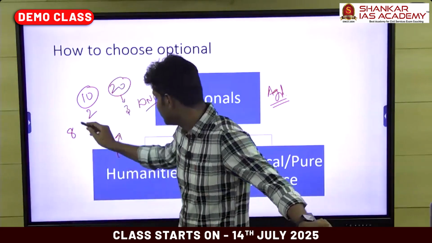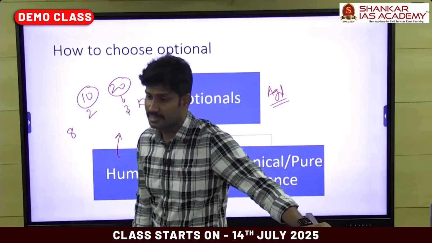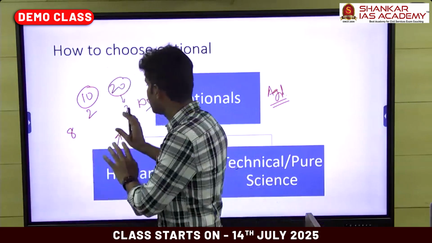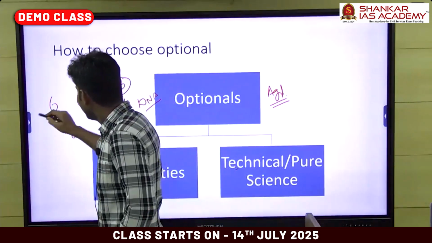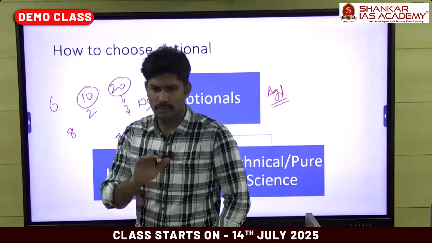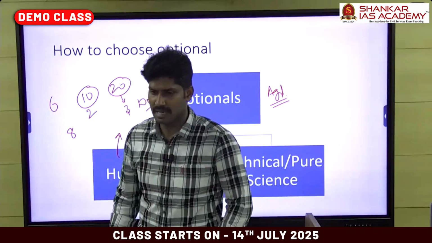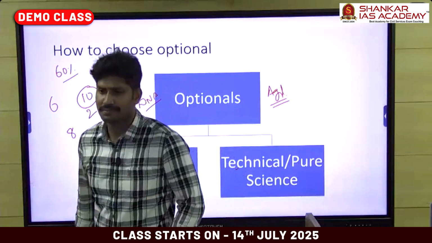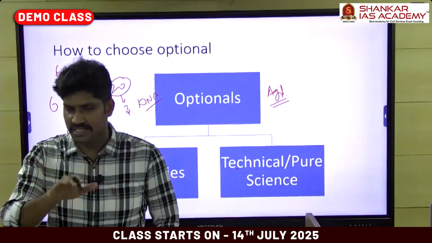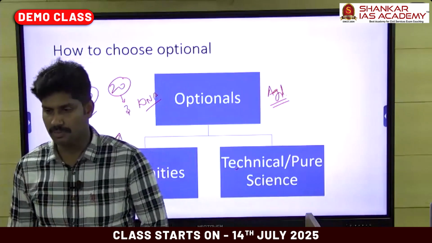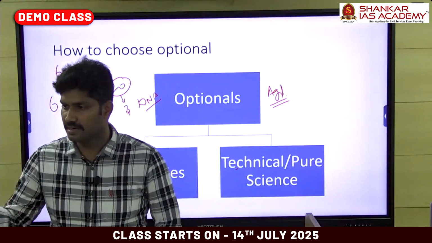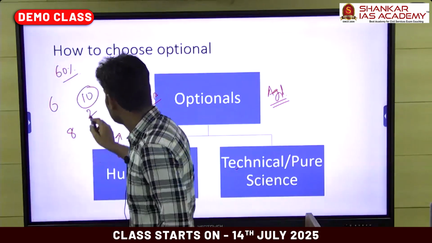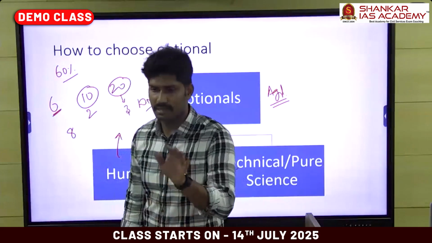Whereas this is very, very difficult in the humanities subjects because evaluation is subjective in nature. On an average, for a very good answer, maximum they will give 6 out of 10. This is the scoring pattern, the marking pattern in the UPSC examination, the competitive examination. If you are getting in the range of 60%, you are the topper. The top scores are in the range of 60-65%. That is the top score in the optional paper. Out of 500, 260 to 270 is the top score. So out of 10, you will get maximum 6 on average.